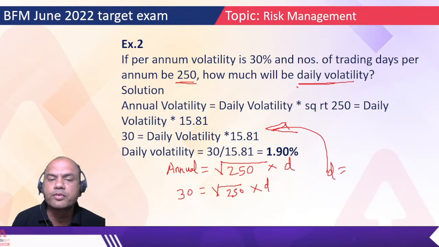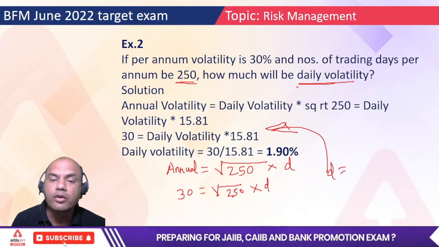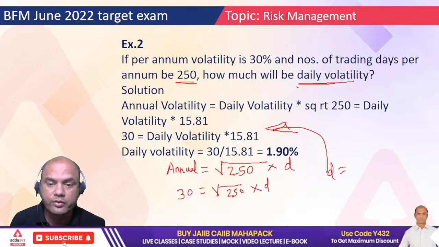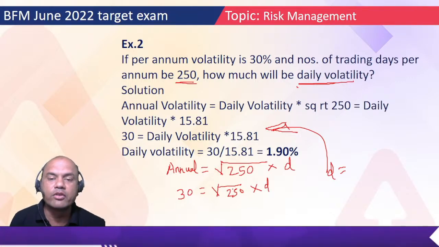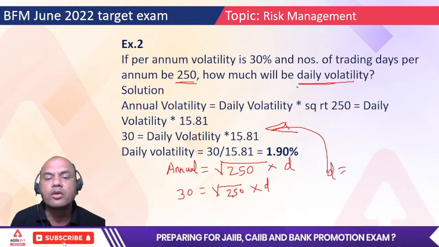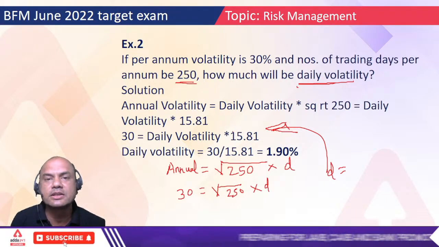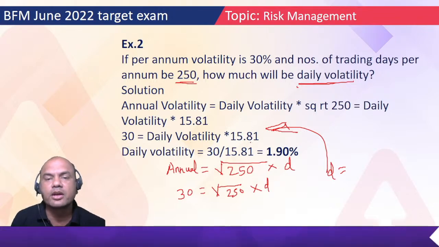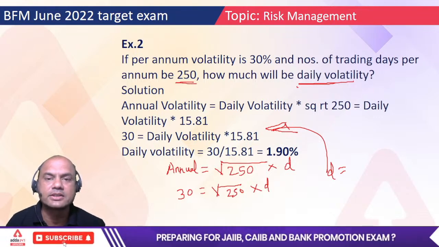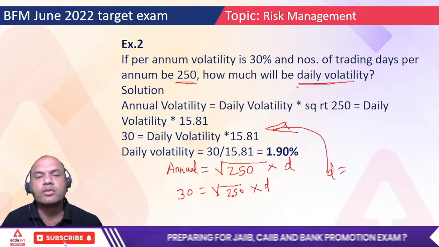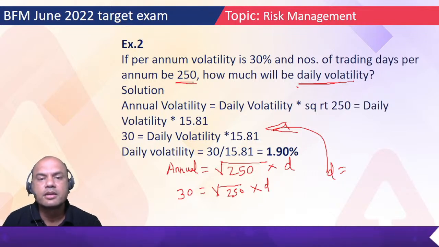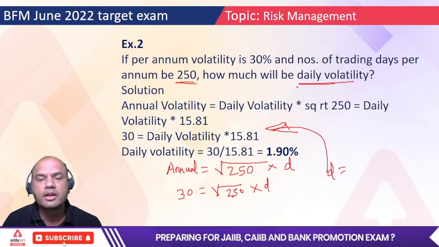So square root of 250 is 15.81. How did you get this 15.81? Everyone find the answer of square root of 250, because you must know this. I won't be there in the exam to help you. Use the calci and tell me whether you have got this answer of 15.81. Type yes if you have got it. Fast, I'll give you 5 seconds. Yes, everyone is typing. You have got it, 15.81.